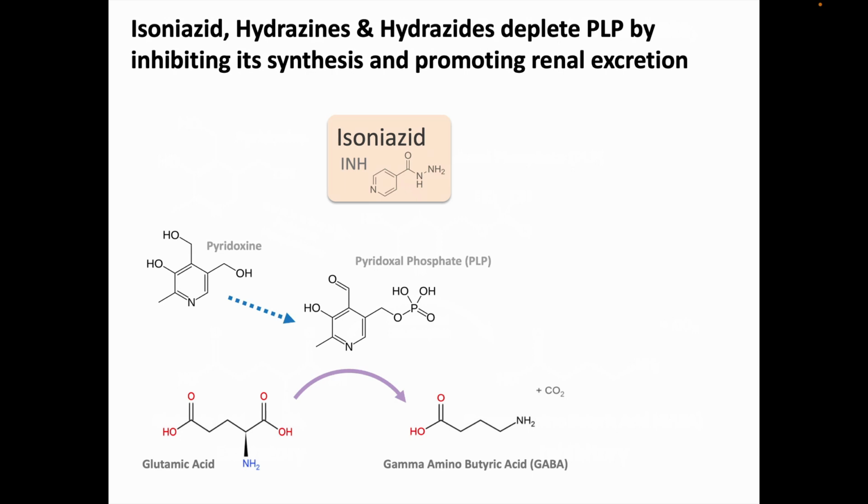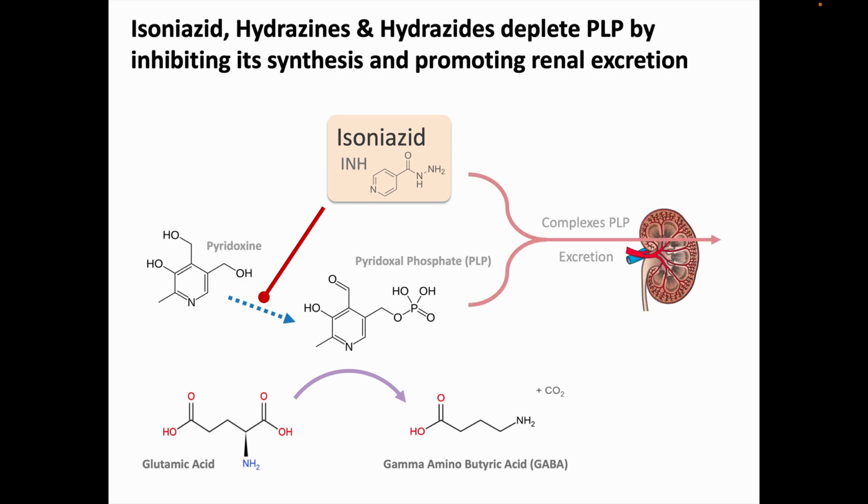There are a few substances that will muck this up, such as isoniazid, hydrazines, and hydrazides. They deplete PLP by 2 mechanisms. First, by inhibiting PLP synthesis, and second, by complexing with any PLP that does get synthesized and increasing its renal excretion.